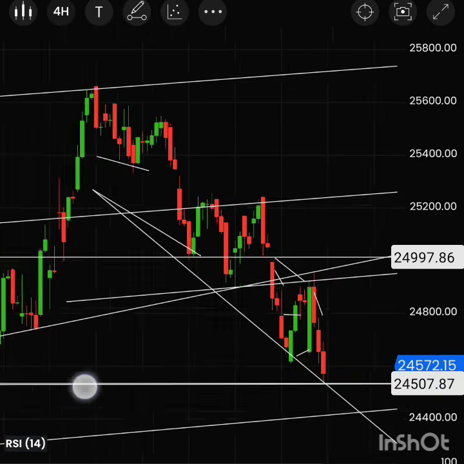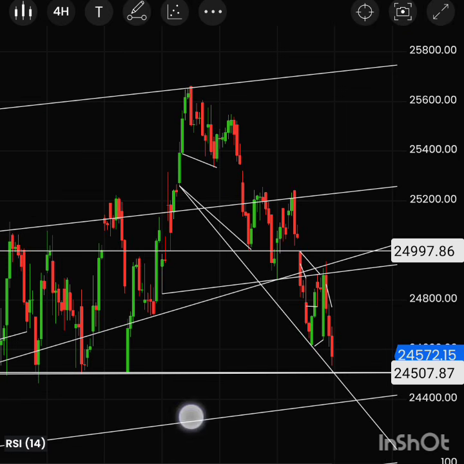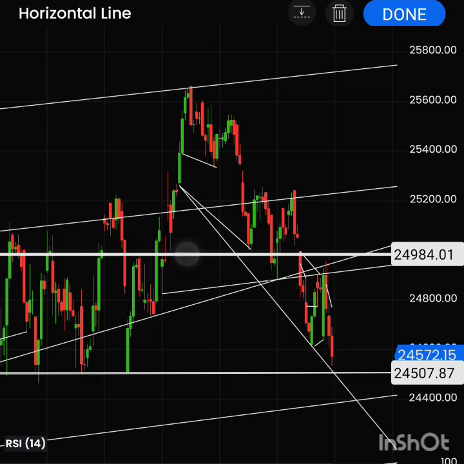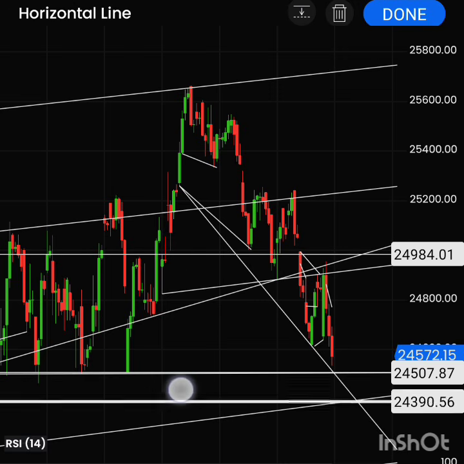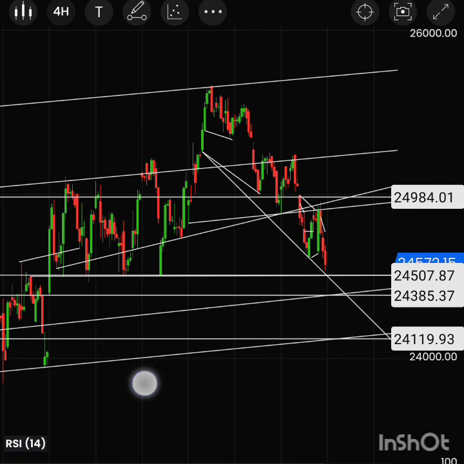This is the current falling channel support, around the 24,500 range. If this one does not hold, then Nifty could move towards a small support here around the 24,385 range, 385 to 400 range. Then it will mostly move towards the 24,120 range. So we can expect around 120 to 125 range.